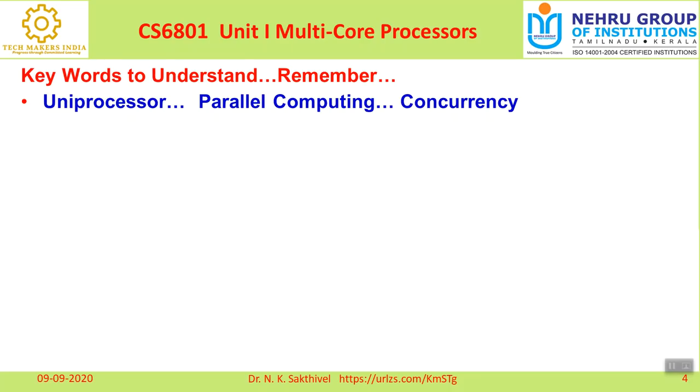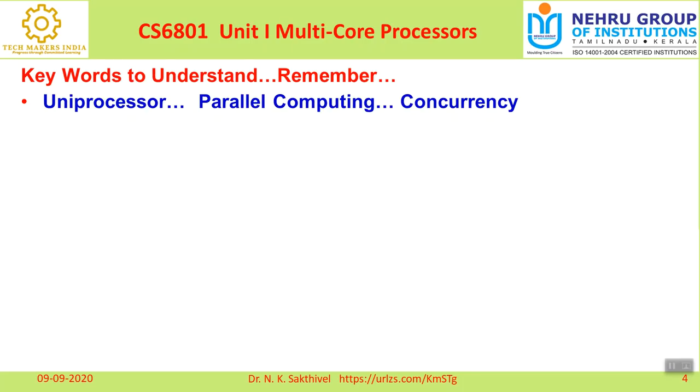So a system that processes 2 different instructions simultaneously could be considered to perform parallel processing. This is called parallelism, or also parallel computing. The parallel computing or parallelism is nothing but a single processor executing more instructions simultaneously at a time. That's very important. Only one condition here is that if more than one instruction is going to execute, all the instructions are independent of each other. That's very important.